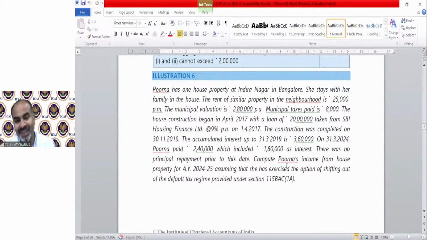Now you can see that Purna has one house property in Indranagar. So the annual value will be nil because it is being used for personal residential purpose. Only interest calculation we need to do. In case of interest, the question says that on 31st March 24, Purna paid 240, which includes 180 as interest. So 180 as interest we need to deduct.